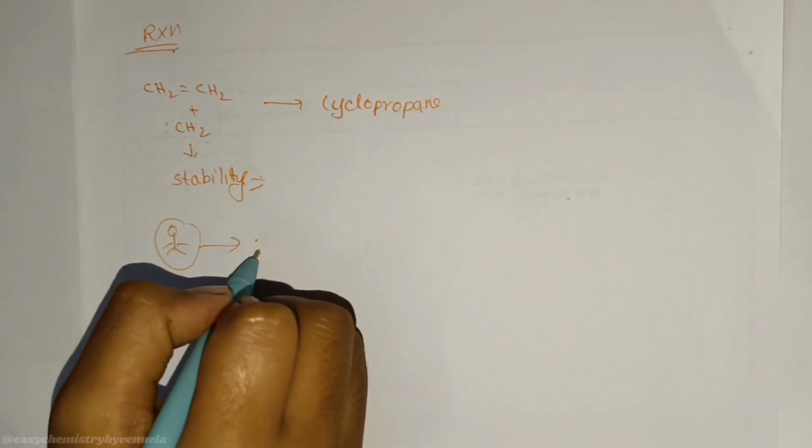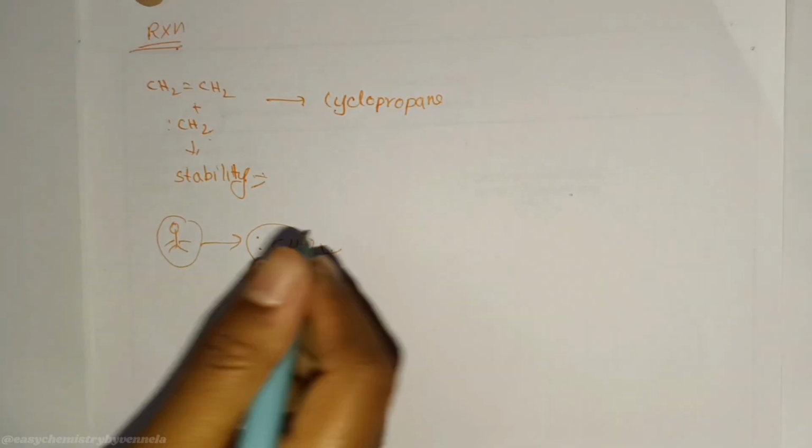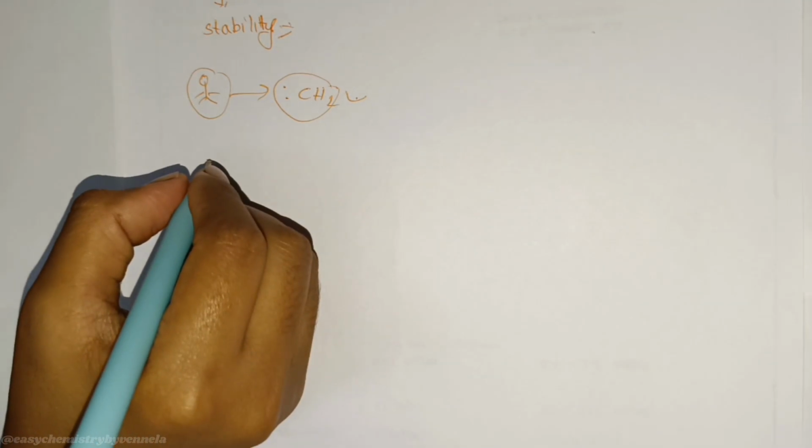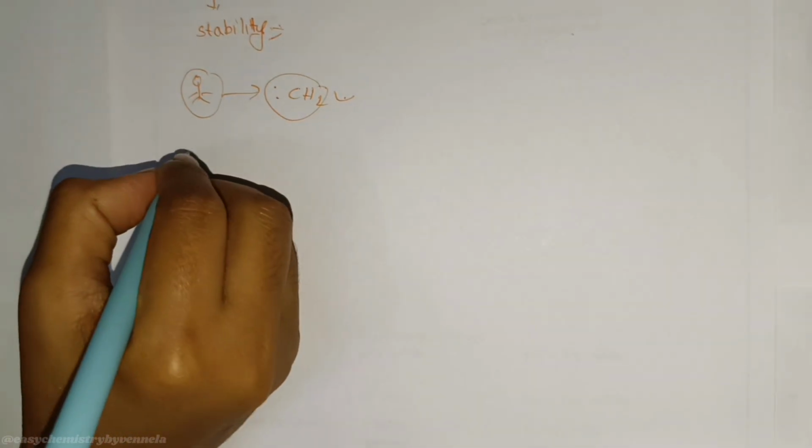Then who is the hero here? Carbene. Carbene is the hero. That is cyclopropane formation.